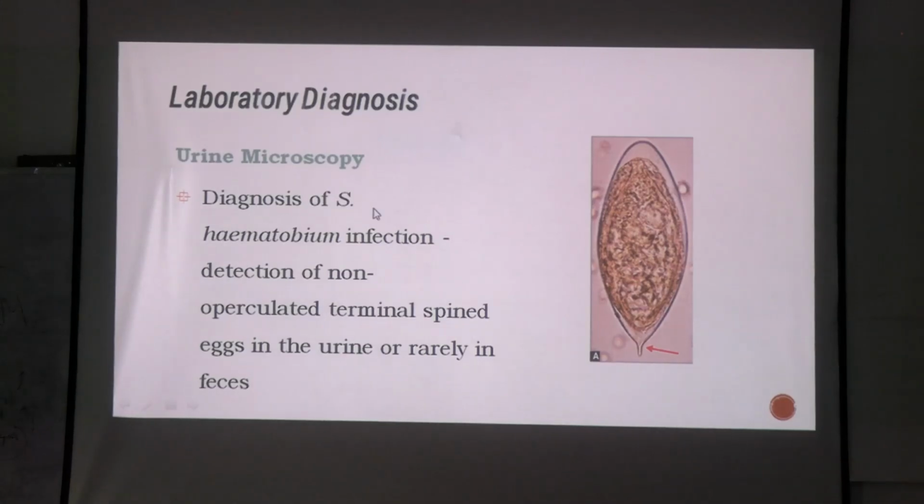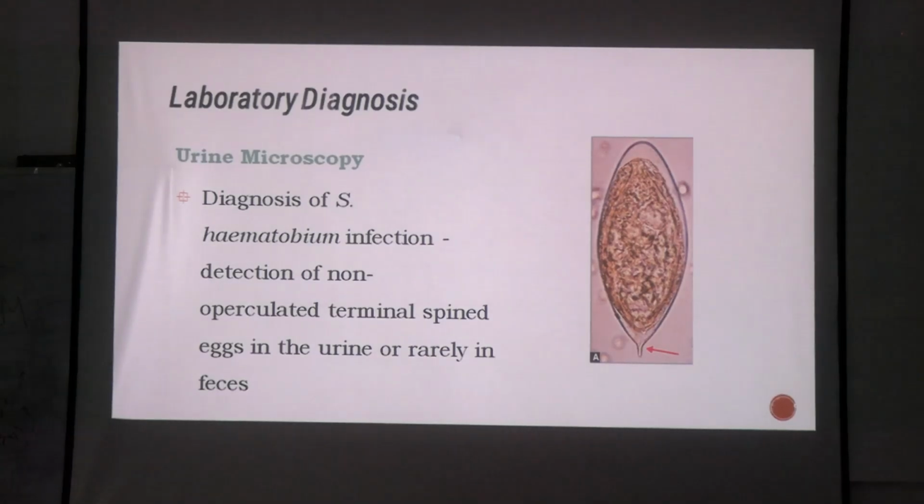How do you diagnose this? Based on the egg found in urine sample. How will the egg look? It looks like this, oval shape, and the operculum is there. The spine you could see in the middle. Okay, in case of Japonicum and Mansoni, what was it? The spine was placed where?